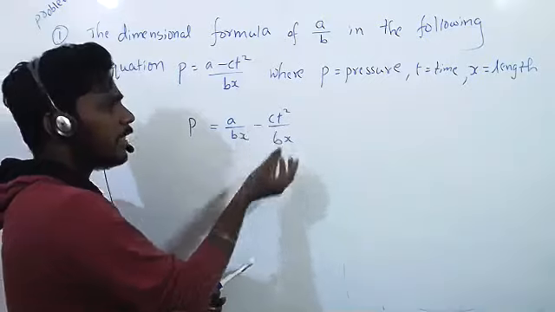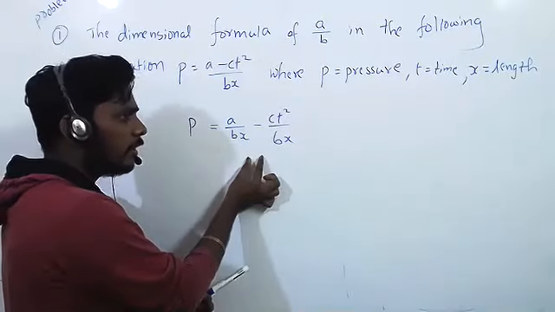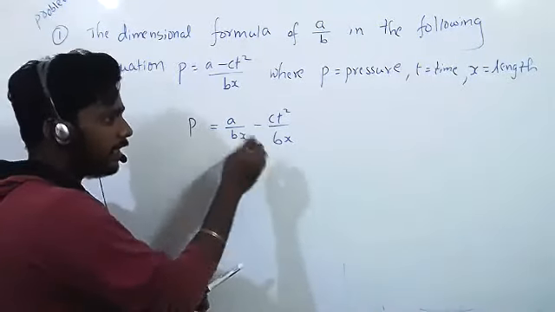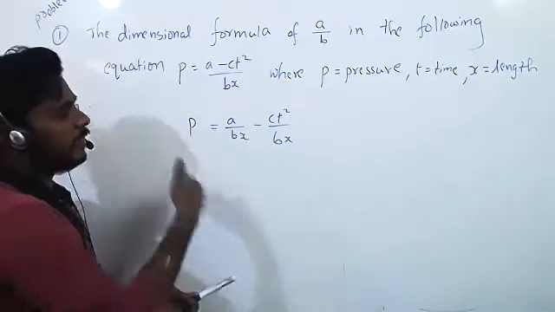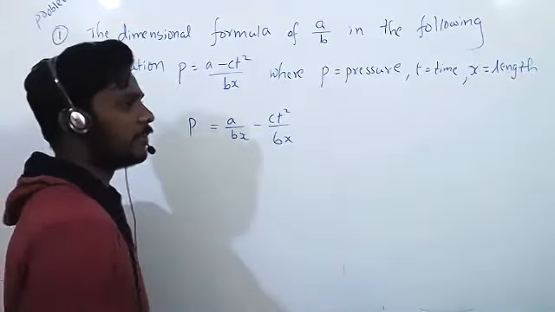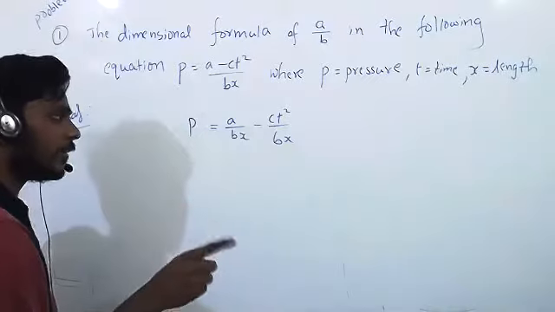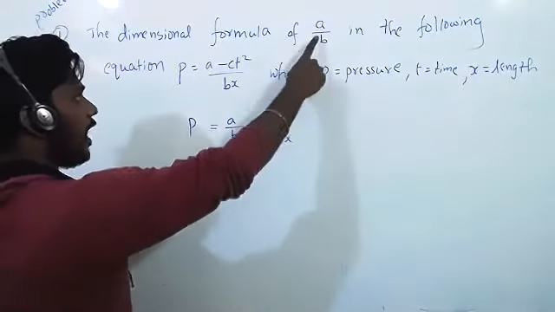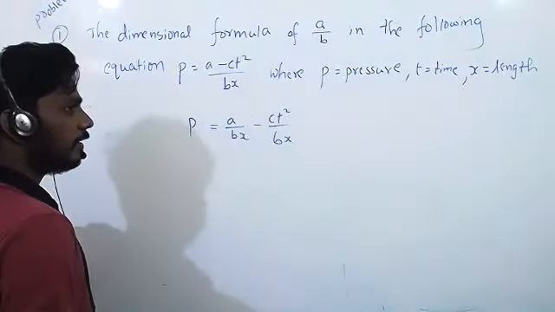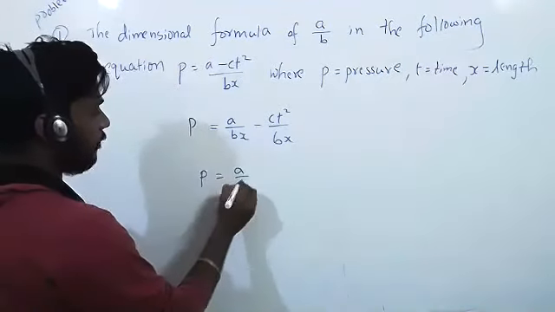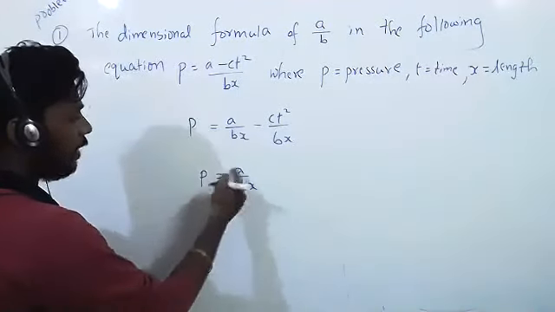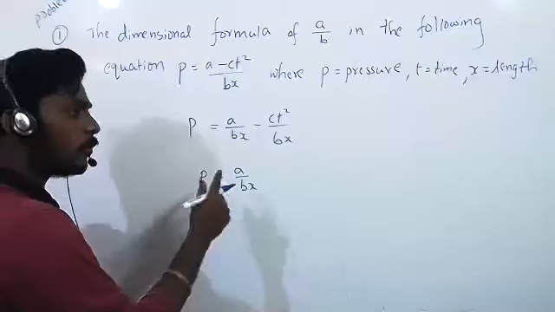Pressure minus pressure, you will get what? Not zero. Pressure minus pressure, you will get pressure. Pressure equal to pressure, it is correct. So everything is pressure only here. Did you understand clearly? Yes, sir. Now what do they ask? A by B. P equals A by B times X, so this total A by B X is equal to pressure, right?